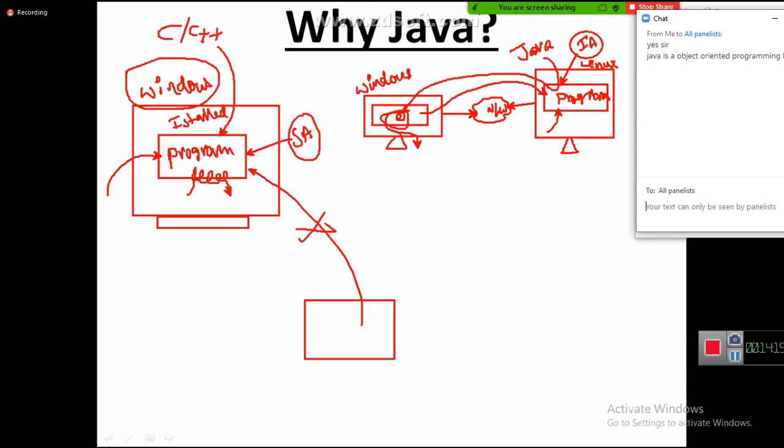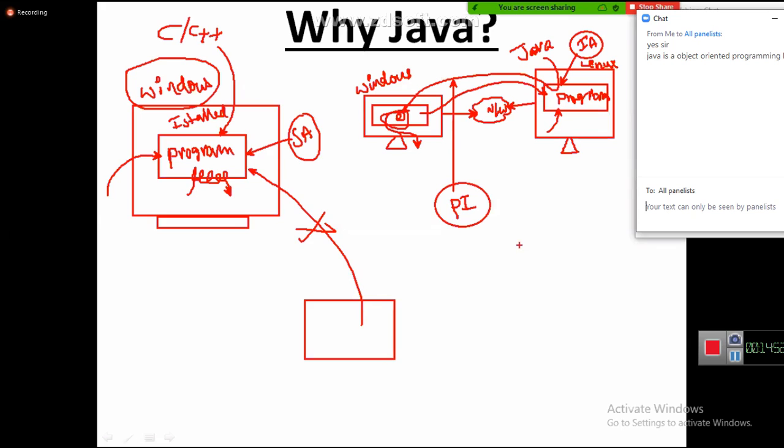Yes. Then tell me, if you want to develop in one operating system and execute in another operating system, what must be the feature of this programming language? What is the main feature of this programming language? Platform independent. What is the meaning of platform independent? Developing the program in one operating system and executing it in a different operating system is called platform independent. Tell me, do C and C++ programming languages require platform independency? Not required. Does Java require platform independency? Yes. Why? Java requires platform independency for developing internet applications.